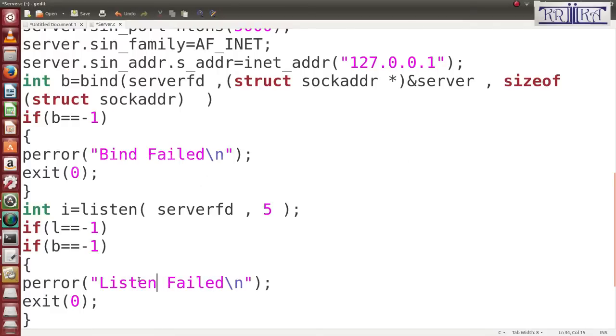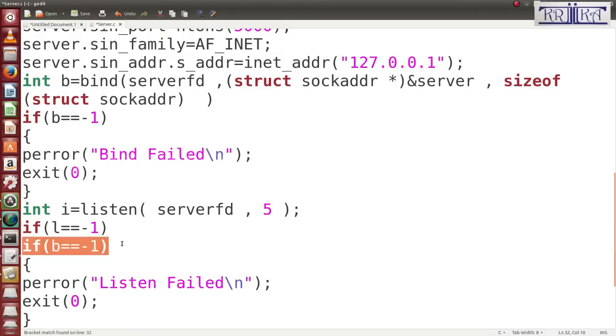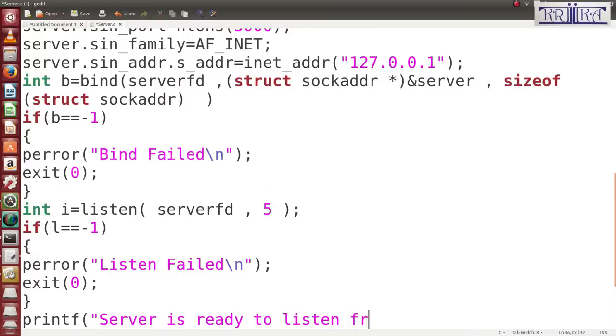If it is successful, then you can write printf, server is ready to listen from client.